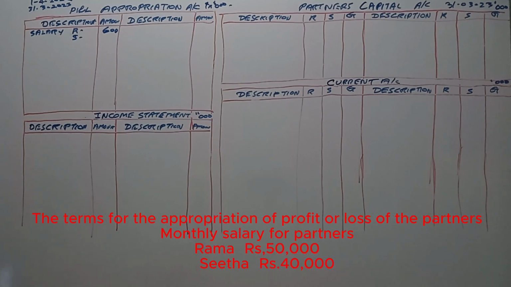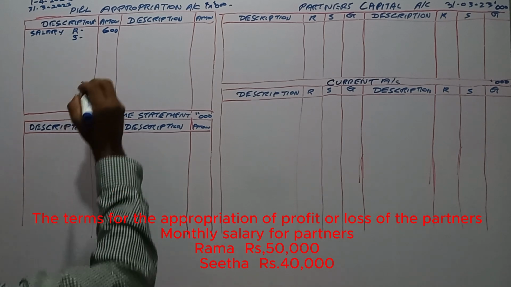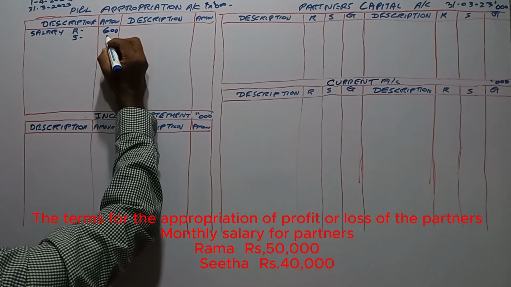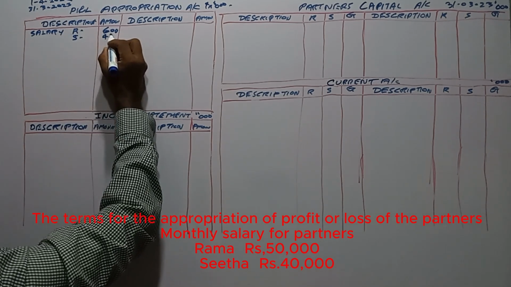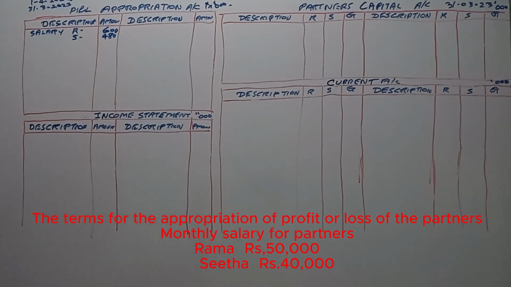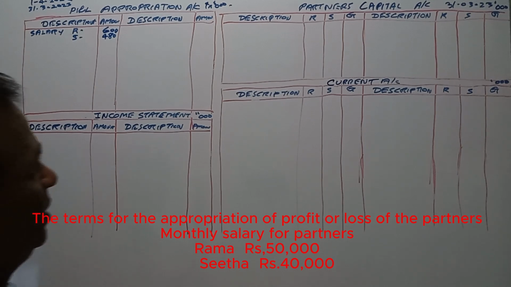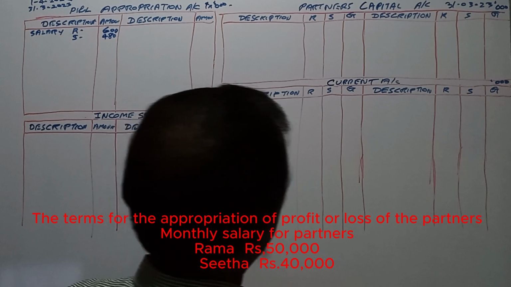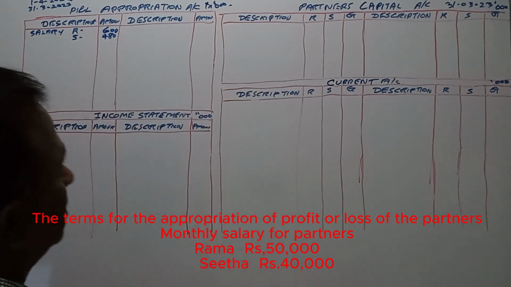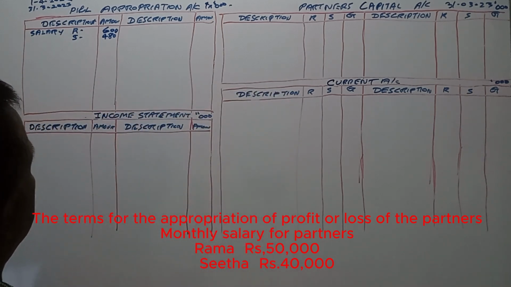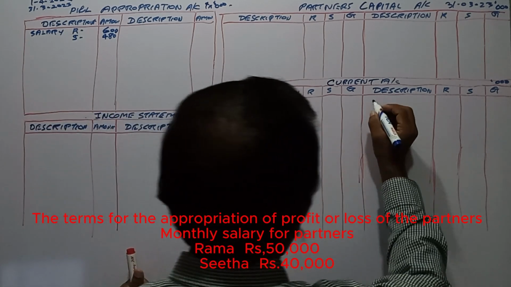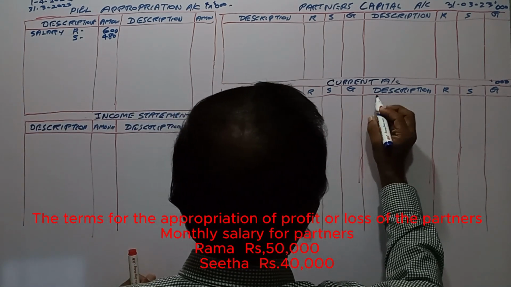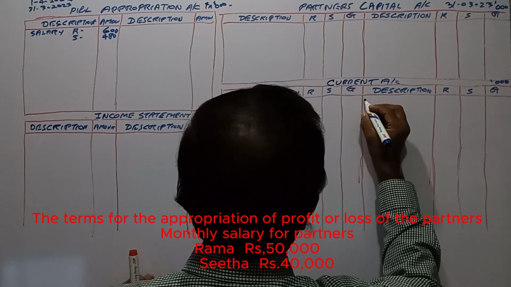And 40,000 for Sita, in the sense 480,000. So in the current account we have to say partners' salary. Description: partners' salary, brought forward, we will get partners' salary.